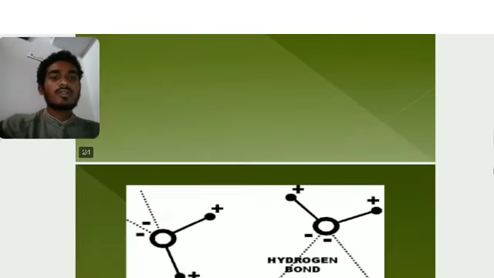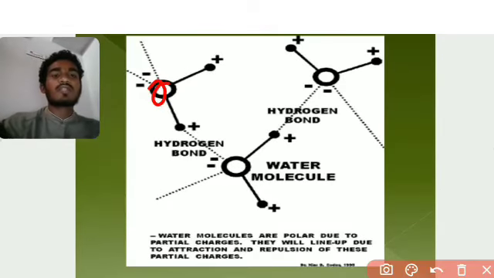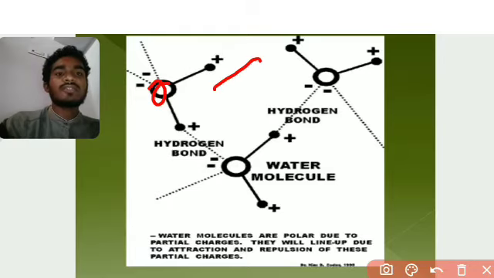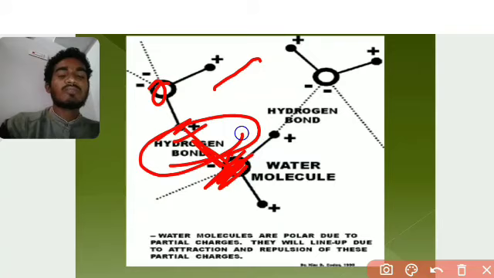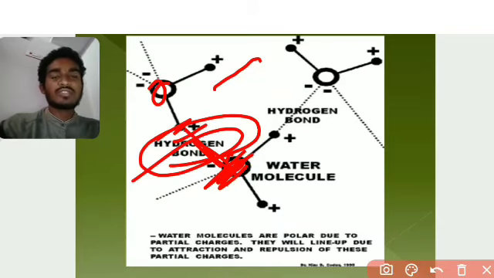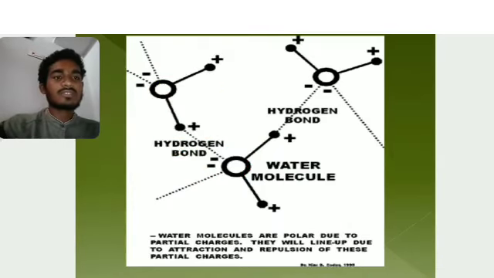Here, oxygen is the more electronegative atom and this is the hydrogen atom. Between the hydrogen and oxygen there are partially positive and negative charges. This bond is weak, and it is called a hydrogen bond. The interaction between partially negative oxygen and partially positive hydrogen results in a hydrogen bond. This is the structure.